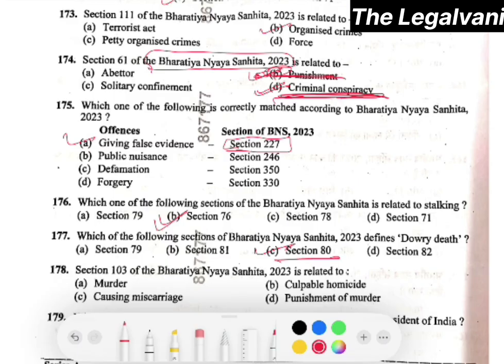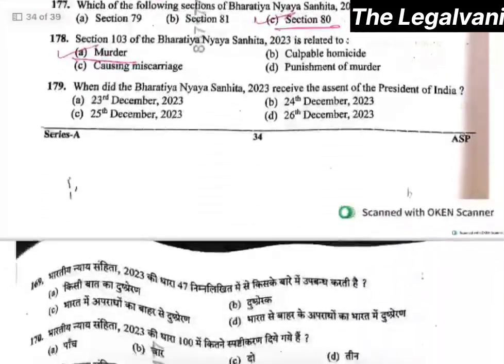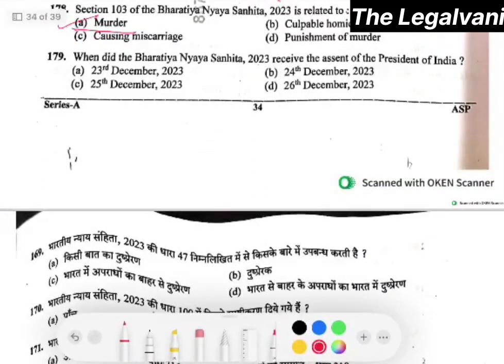Moving towards question 178. Section 103 of BNS is related to murder. Option A will be the right answer. Question 179. When did Bharatiya Nyaya Sanhita 2023 receive assent of President of India? Here the right answer will be 25th December 2023, right? Option number C will be the right answer.